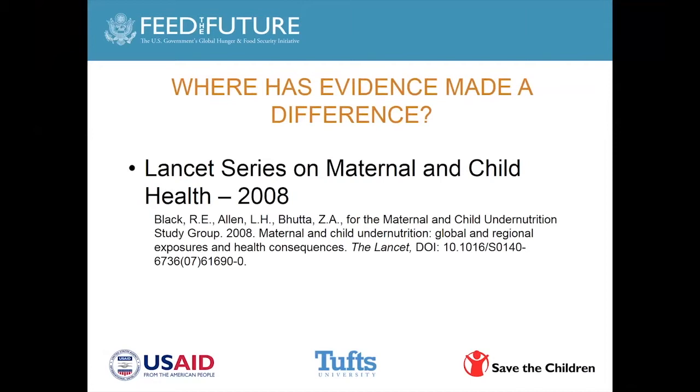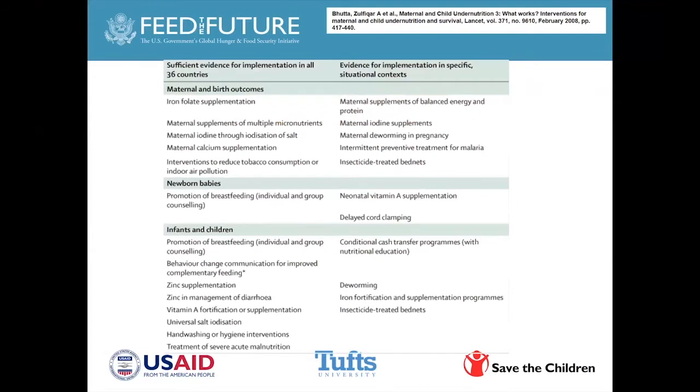And in the next slide, we see that through a series of systematic reviews, the Lancet series came up with very strong evidence for implementation in what are called 36 high-burden countries, implementation of interventions that would improve maternal and birth outcomes, interventions for newborn babies, and interventions for infants and children.